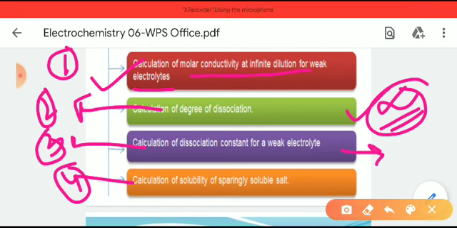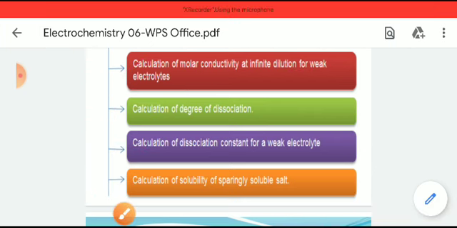So if you are asked for the applications of the Kohlrausch law, please write all of these. Just write these statements, no need to elaborate. The only thing that may come in your exam is the calculation of molar conductivity at infinite dilution for weak electrolytes. So we will see how we can do that.